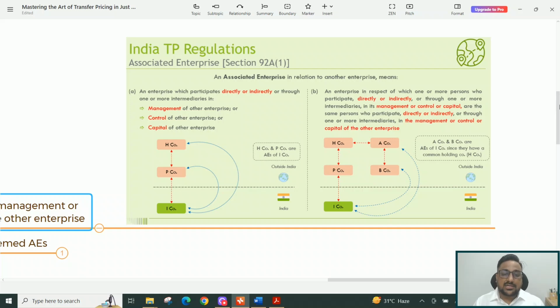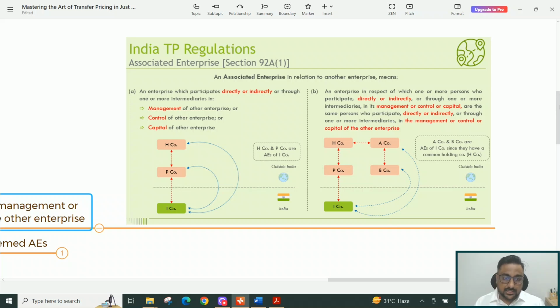An associated enterprise in relation to another enterprise, right? We saw the definition of enterprise under 92F, under the definitions part. Now, an associated enterprise in relation to another enterprise means an enterprise which participates directly or indirectly or through one or more intermediaries in the management, control or capital of the other enterprise.